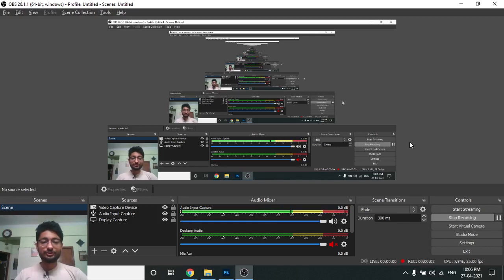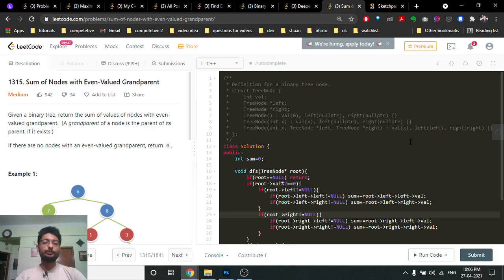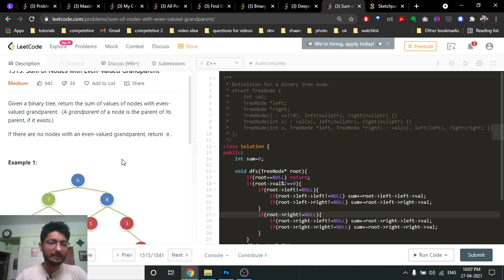Hello friends, so today in this video we're going to discuss another problem from LeetCode, problem name sum of nodes with even valued grandparents. As you can see, the problem statement says that you are given a binary tree and you have to return the sum of the values of the nodes with even valued grandparents.